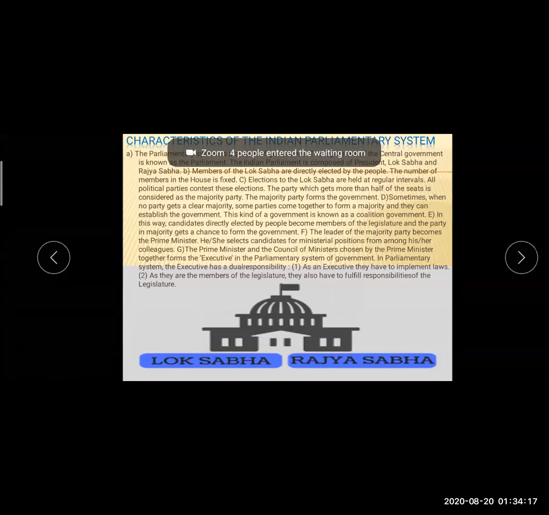Sometimes when no party gets a clear majority, some parties come together. Take the example of the Maharashtra government, where neither the BJP nor the Shiv Sena could get a clear majority, so the other parties came together and formed the government. That government is known as a coalition government.